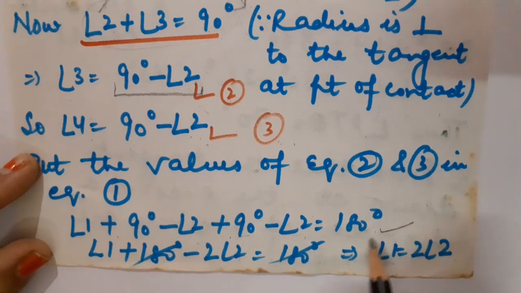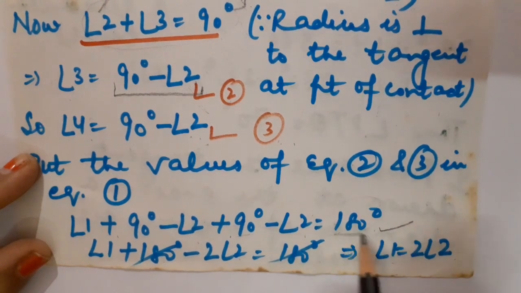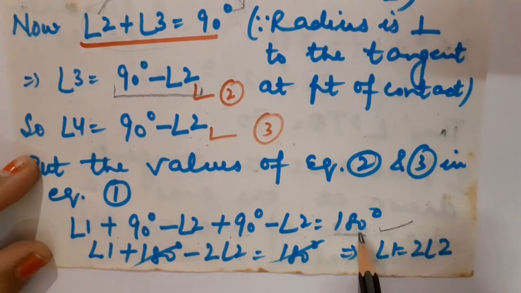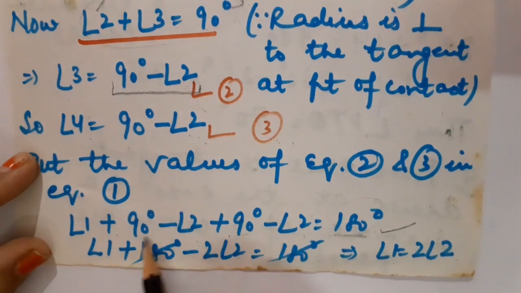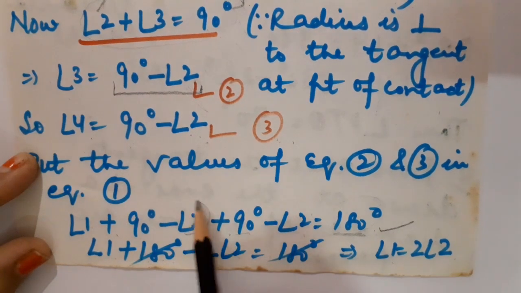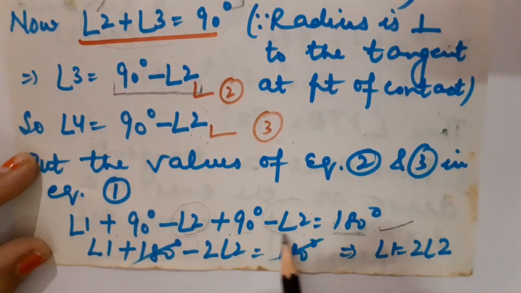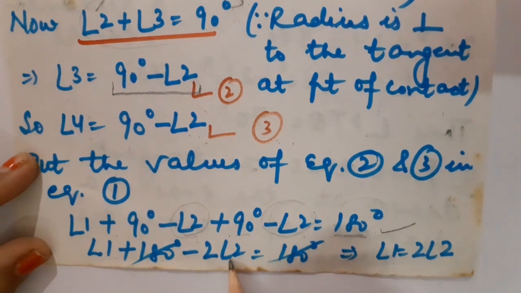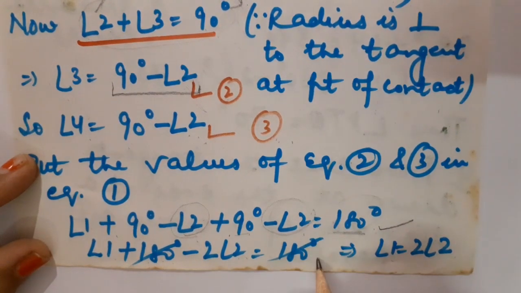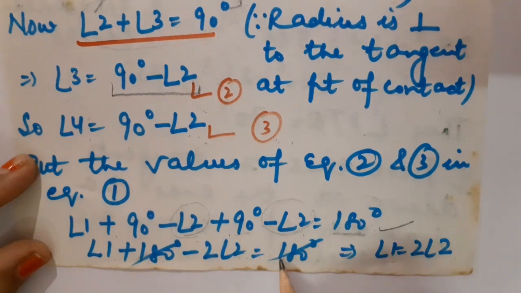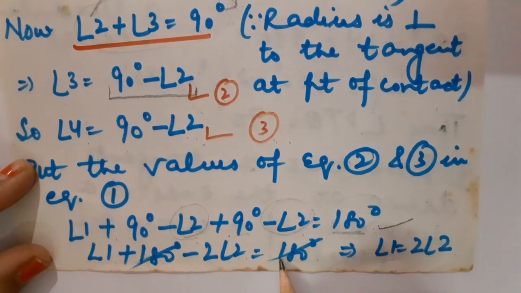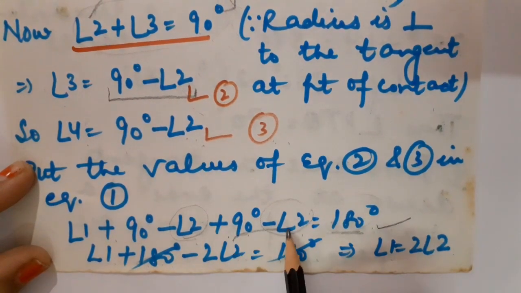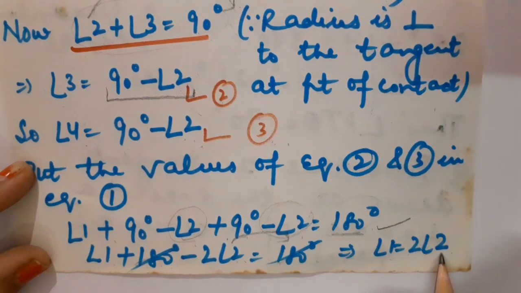From where did I get this 180? Correct. This is sum of all the three angles of a triangle. So 90 plus 90 will become 180. Angle 1 plus 180 degree minus angle 2 minus angle 2. It would become minus twice of angle 2 is equal to 180 degree. 180 and 180 both are going to be cancelled. So angle 1 is equal to twice of angle 2.